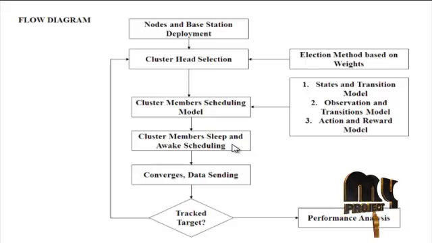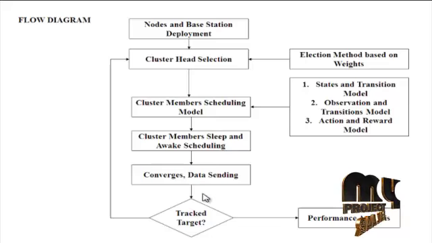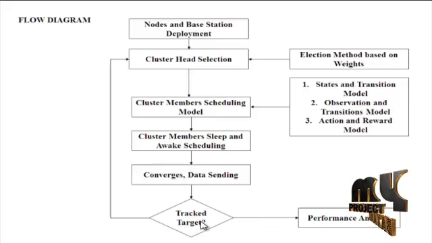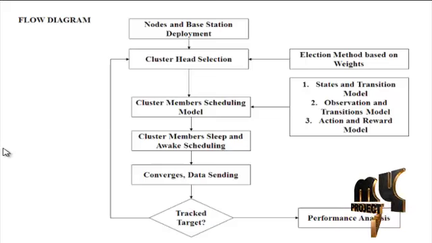Once the algorithm has converged and data has been sent, if the targets are tracked, then we perform the performance analysis. Otherwise, we once again perform the cluster head selection process.